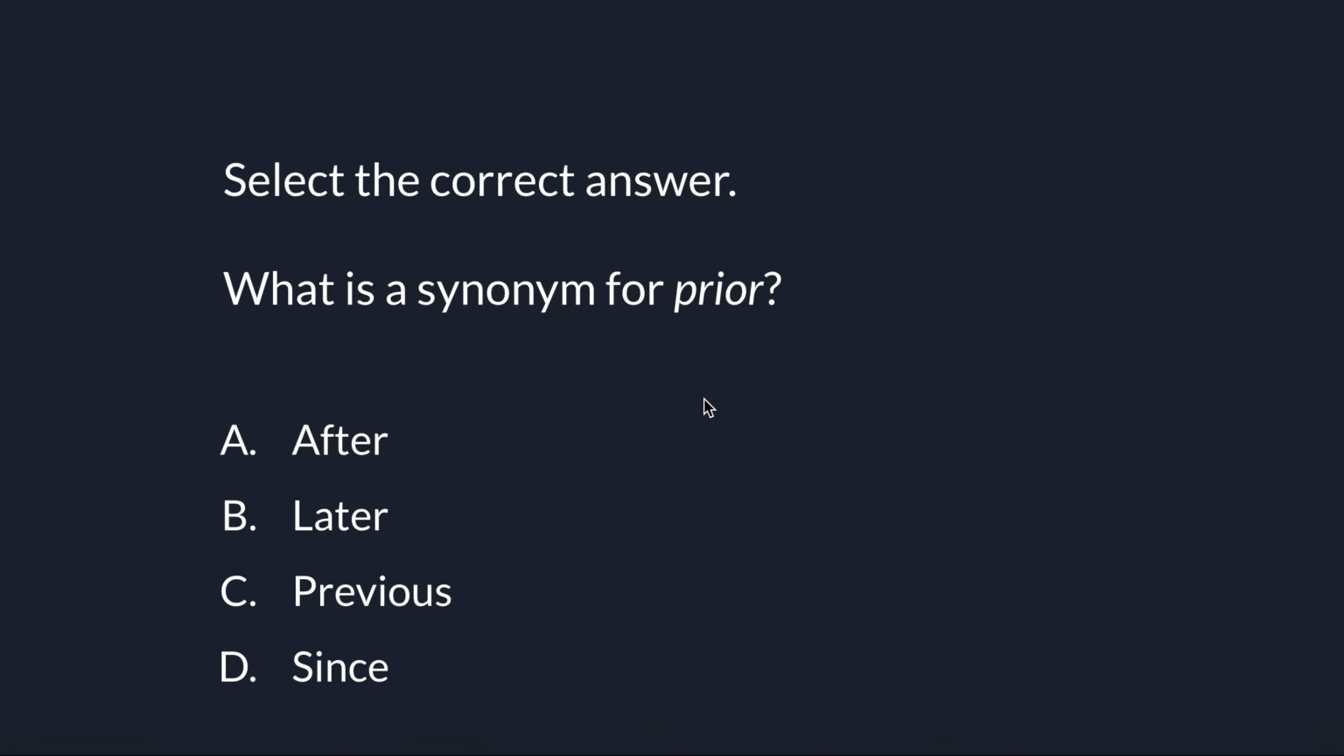Okay, and here's a little review question. What is a synonym for prior? After, later, previous, or since? I'll give you a few seconds to think about it. You can pause, try to answer it yourself, and then I will tell you the answer. So the answer for synonym for prior is going to be previous. Previous will be a synonym for prior.